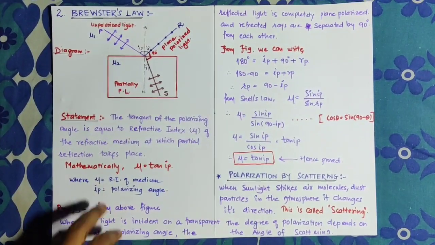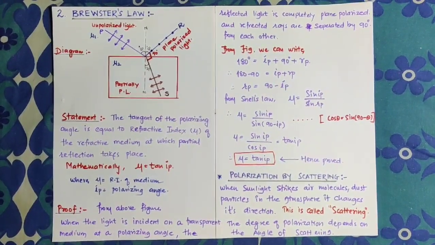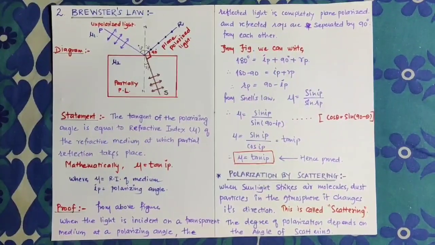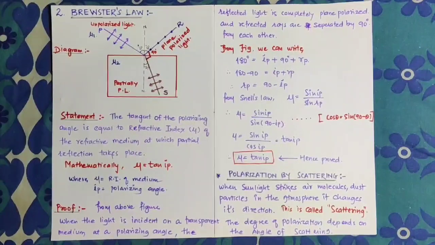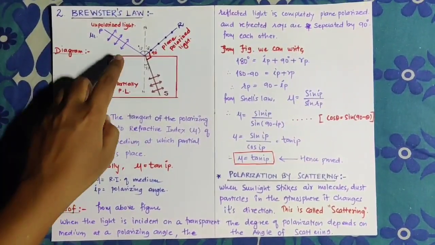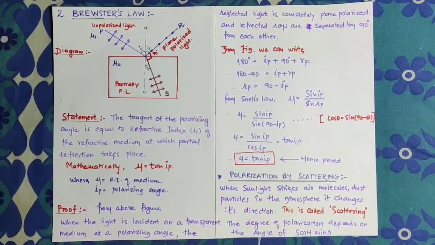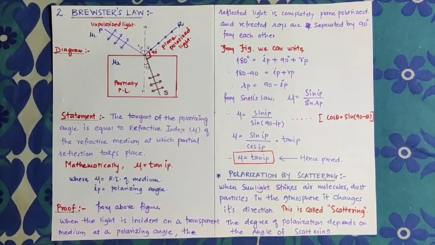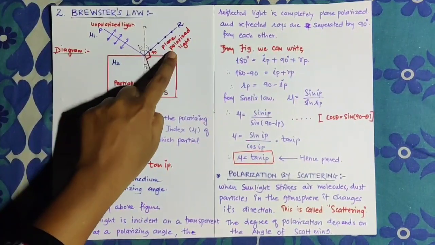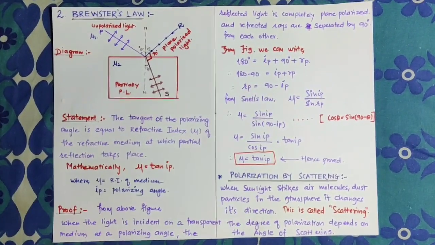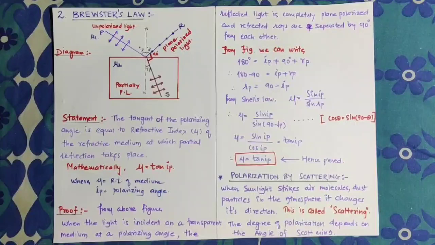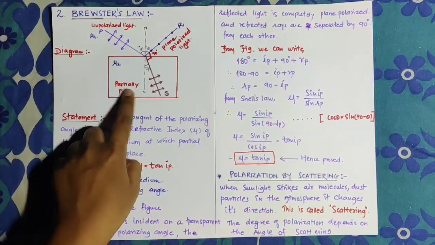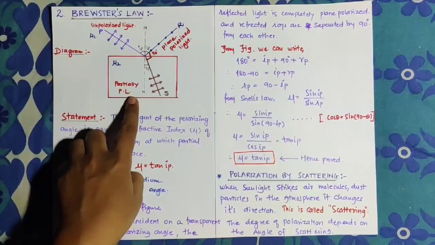Then we cannot say that this unpolarized light is wholly transmitted from one medium to the other, because some part of the light is reflected back on the same surface, and that light we consider as plane polarized light, and some amount of unpolarized light passes through the transparent medium, and that light we consider as partially polarized light.